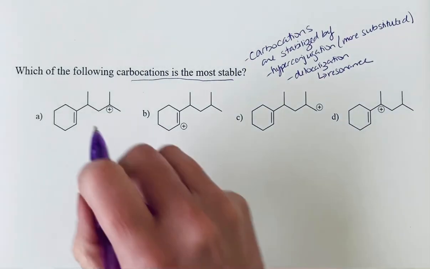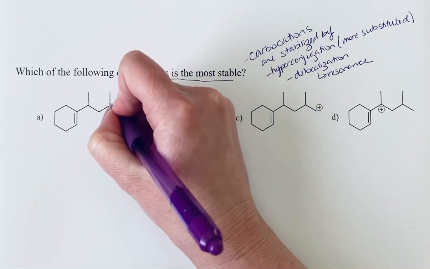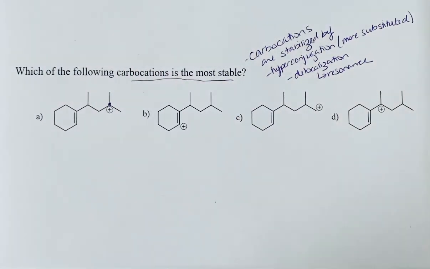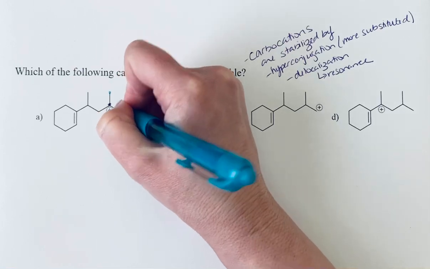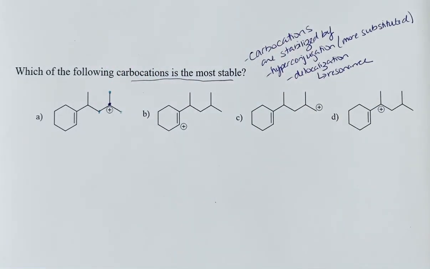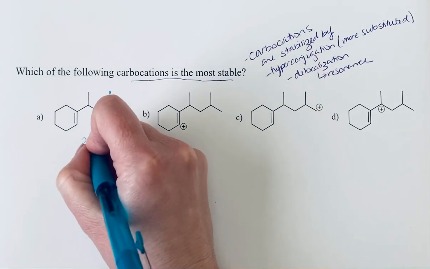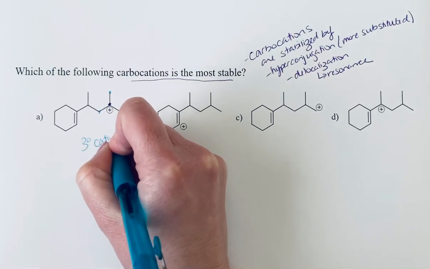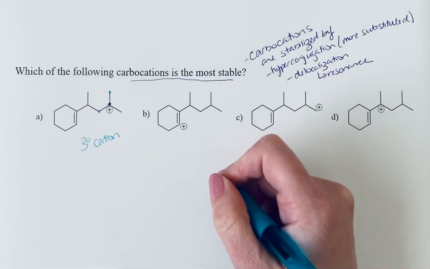So if we look at the first carbocation, here is our carbocation, and this has 1, 2, 3 bonds to carbon, so this is a tertiary carbocation. So that should be relatively stable.